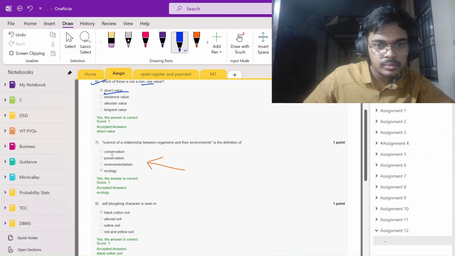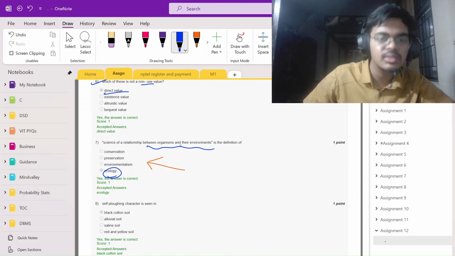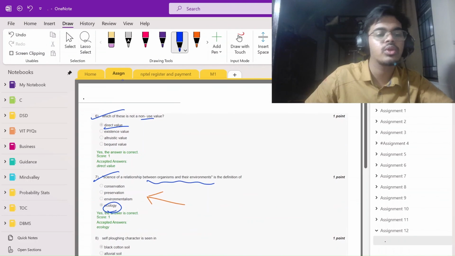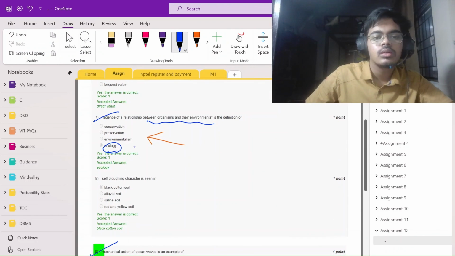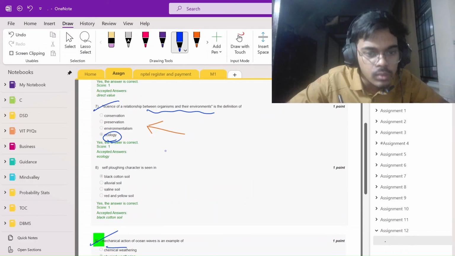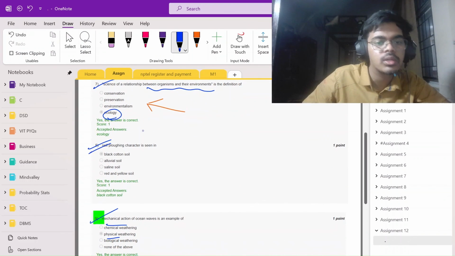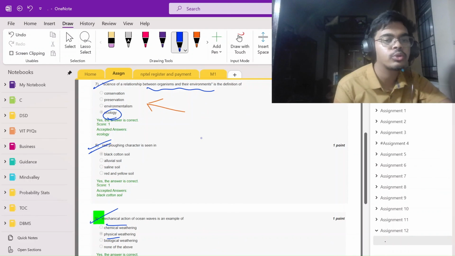Ecology. You have to learn the definition of ecology. This is the exact definition, so it's easy. So no mnemonics needed. Okay, for the self-drawing character, I just wrote planet, mnemonics to you.